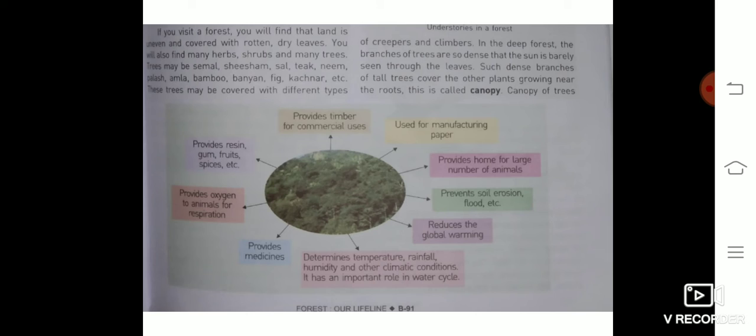Be safe, protect forests and plants, because they are very useful for us.